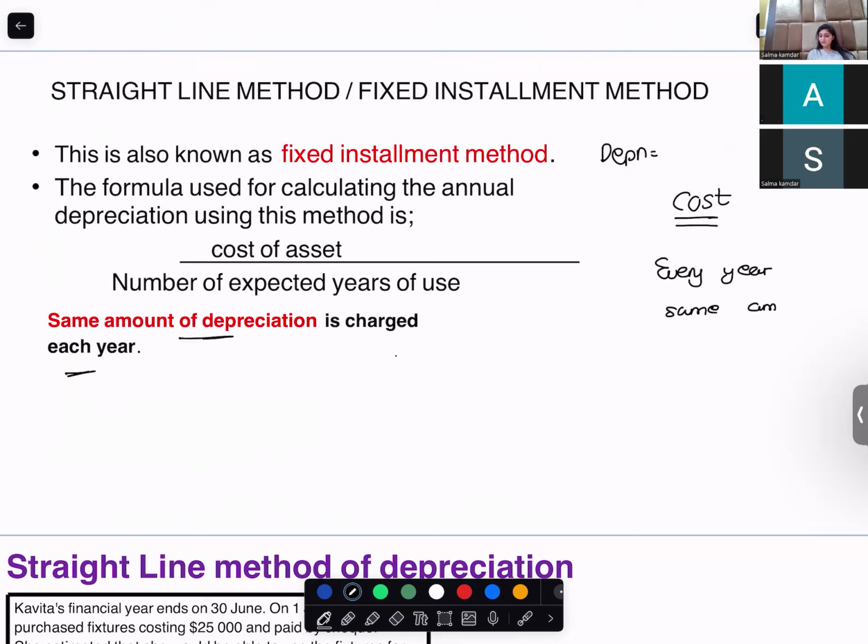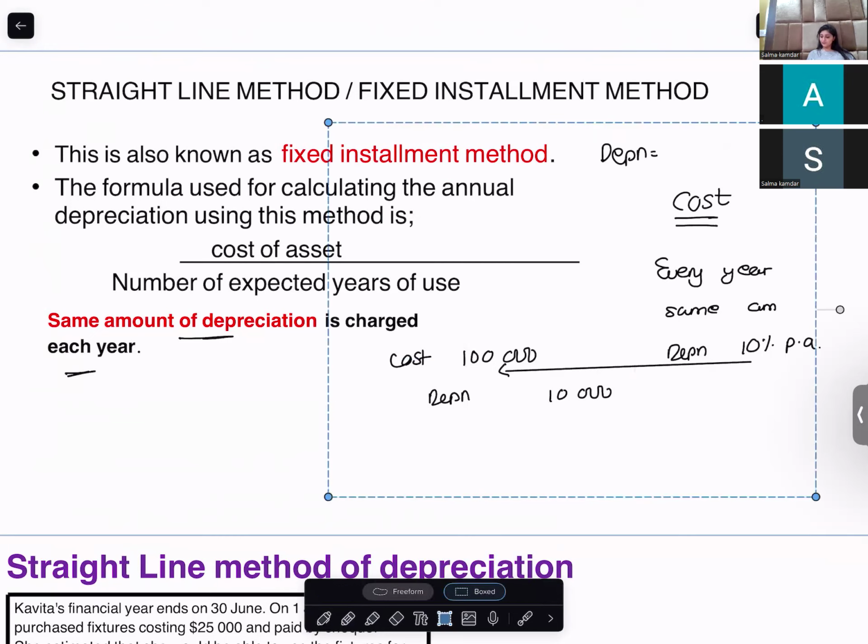They would either give you the cost and a percentage. Say 100,000 is the cost of the asset, and depreciation is 10% per annum. So the depreciation will be 10% on cost, so 10,000. Every year you are going to charge the same amount of depreciation.